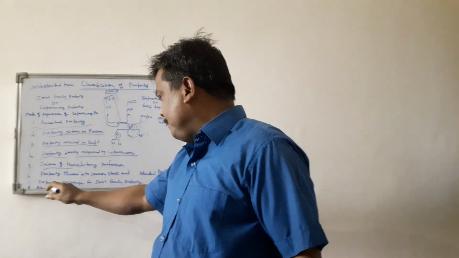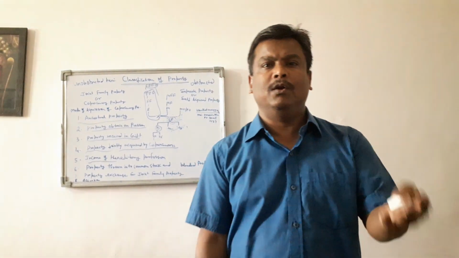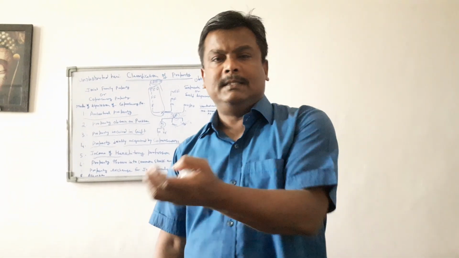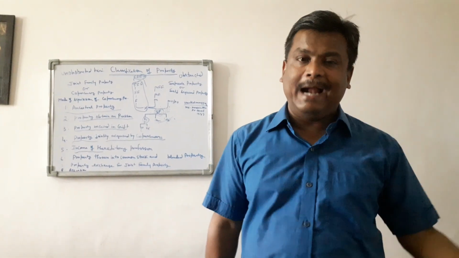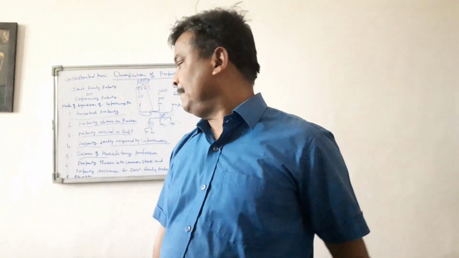Next is property exchanged for joint family property. If you sell an ancestral home and instead you buy a flat, then the nature of that flat will be treated as joint family property.